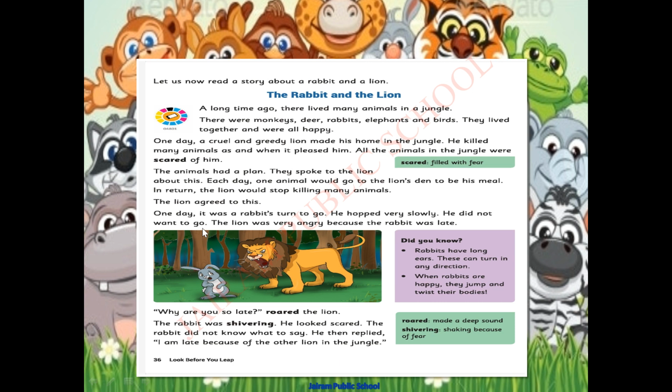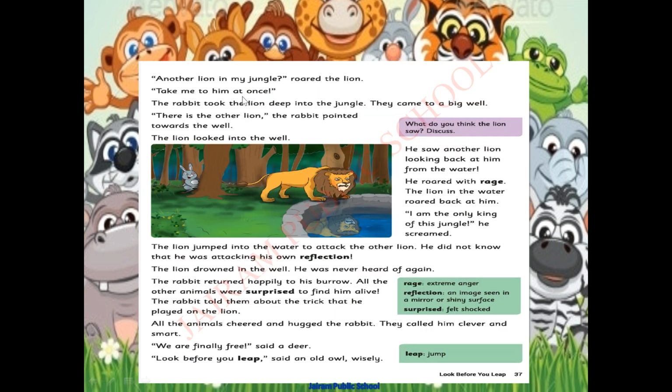Okay. So after that, what happened? One day it was the rabbit's turn. When the rabbit was hopping very slowly, the lion was very angry because the rabbit was late. So when the lion asked for the reason, the rabbit said that there was another lion in the jungle. Where is the other lion?